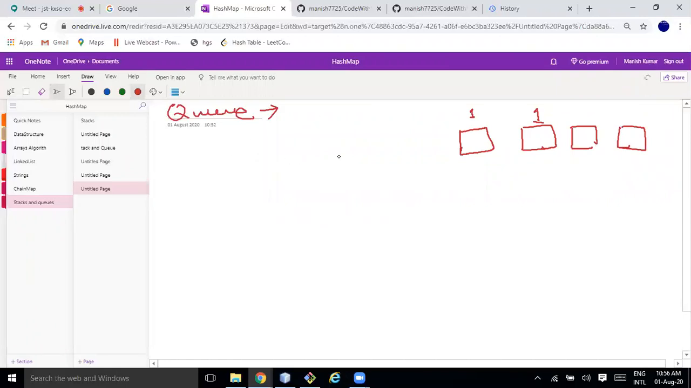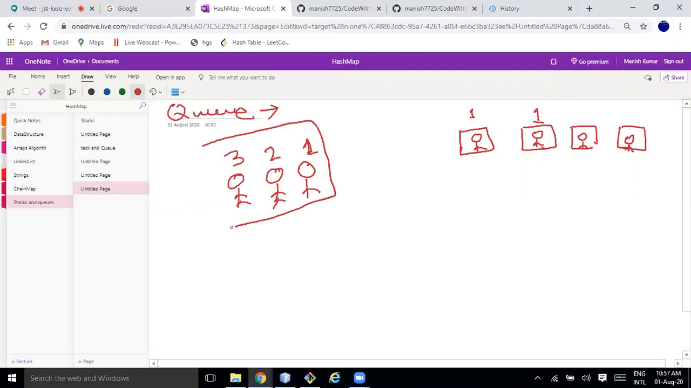Here suppose all are full and some person is already occupying each chair. For the new person who comes to the restaurant, each one will be standing in a queue or will be having some token. Maybe this guy will have token number 1. This guy who is coming first will have token 1, then 2, 3, similarly. So this is a queue implementation here. This may be an array list or some other data structure.